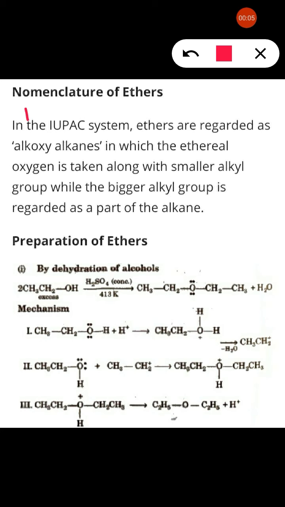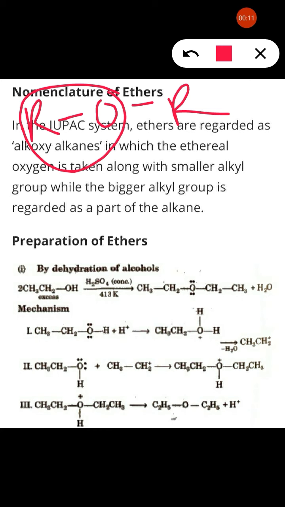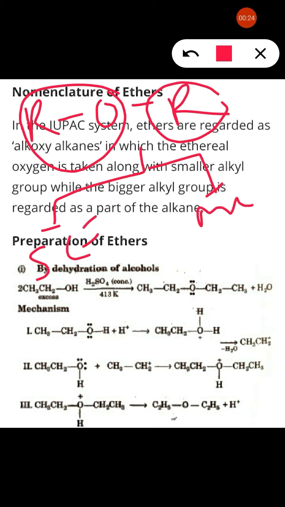Ethers are alkoxy derivatives of alkanes. Alkoxy is RO, and this R is derived from an alkane, so it is said to be an alkoxy derivative of alkane, right? These ethers are again classified into two types: simple ether and mixed ether. In simple ether, this is R1OR2.